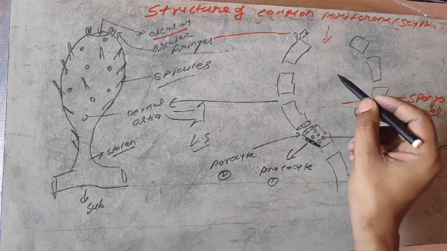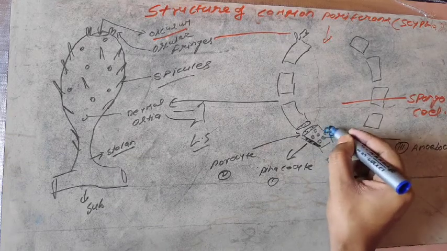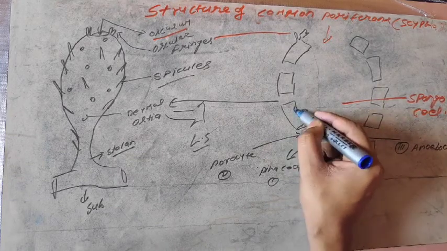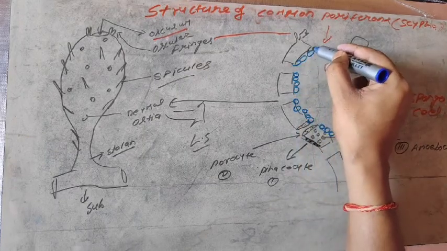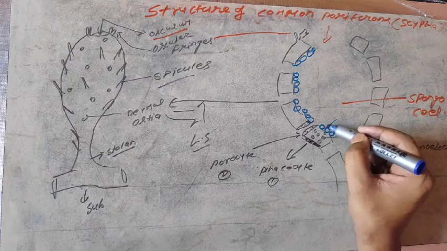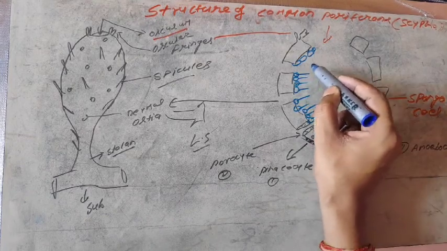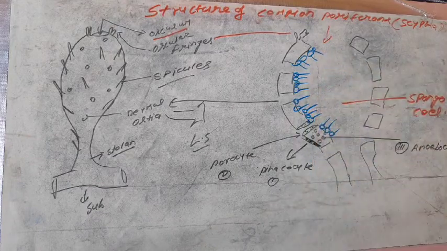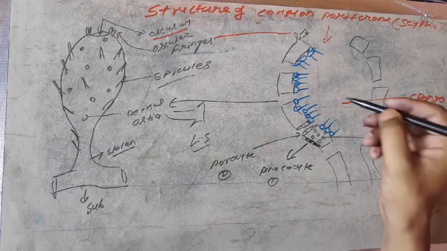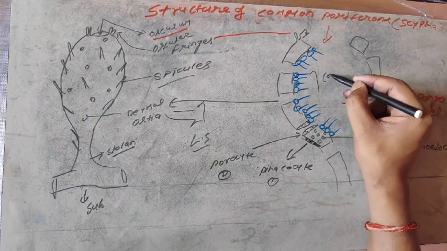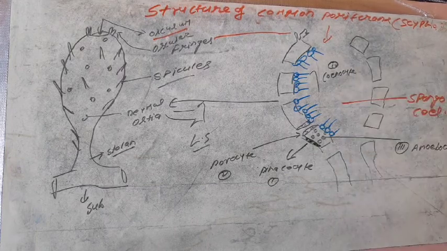The inner layer is covered by very specific cells known as choanocyte cells. It is near the spongocele cavity and has flagella. It is a collar-shaped structure. Later I will describe the single choanocyte cell because it is the structural and functional unit of poriferans. That is the layer of choanocytes. Choanocyte is cell number 4.